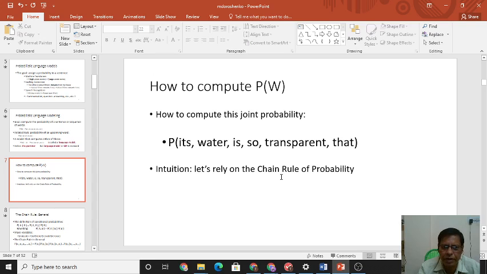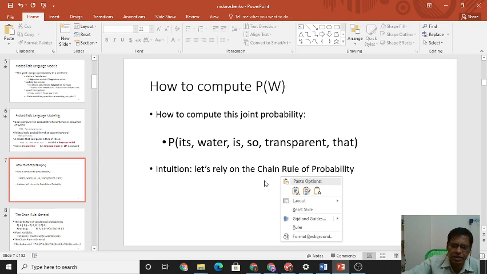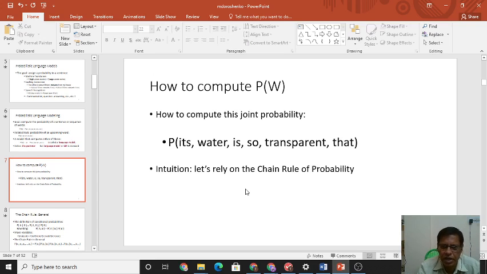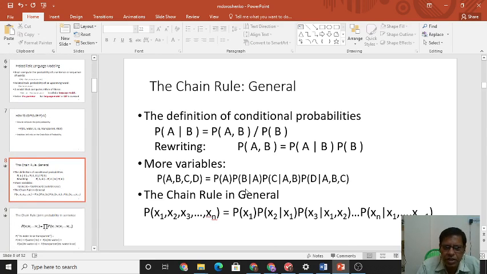The intuition is to rely on the chain rule of probability, which comes from the definition of conditional probability: the probability of A given B is equal to the probability of A comma B divided by the probability of B. Rewriting the same statement, the probability of A comma B is equal to the probability of A given B times the probability of B.